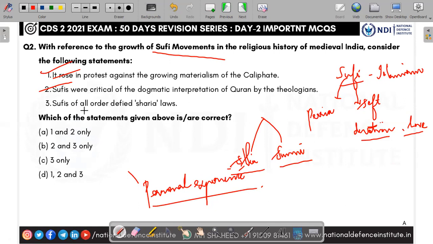And the third one is: Sufis of all orders defied Sharia laws. No. They defied some Sharia laws and modified some, but not all orders defied the Sharia laws. The third one is wrong. So 1 and 2 are right. Simply, it is a softer form. Their famous tradition is Qawwali, a traditional song of Sufis.